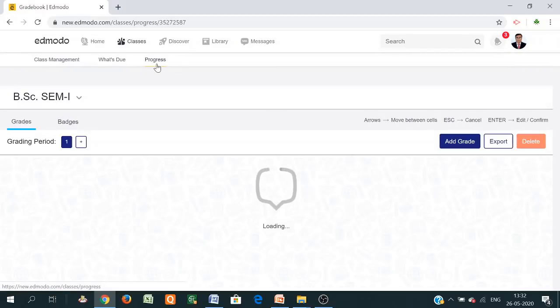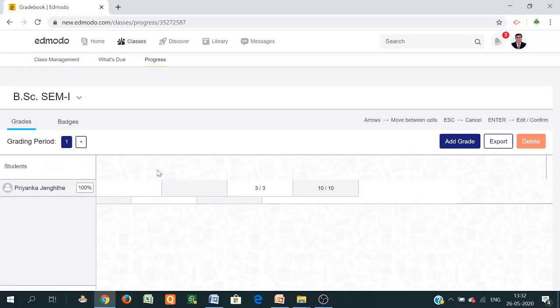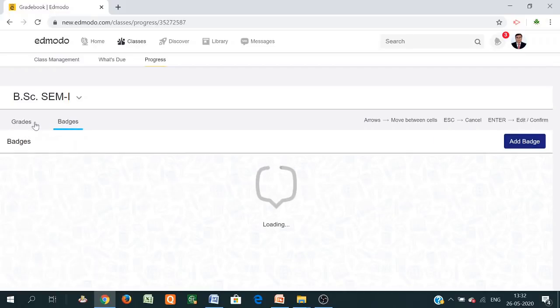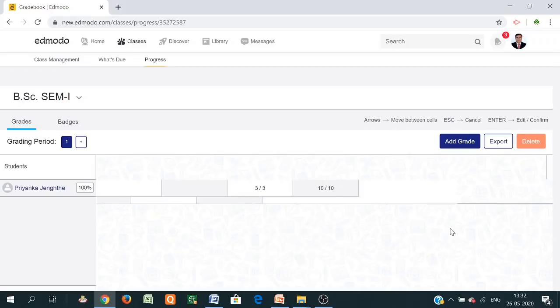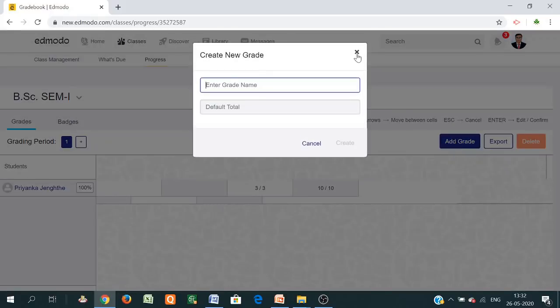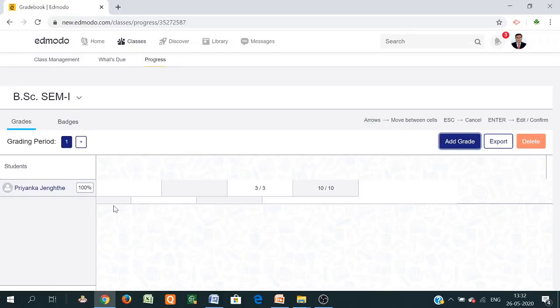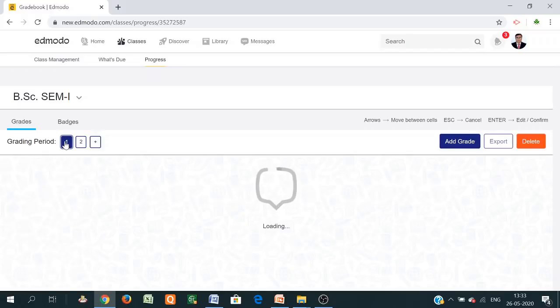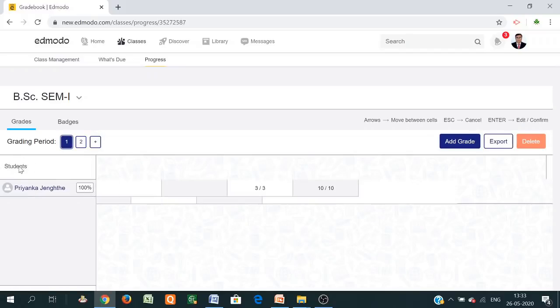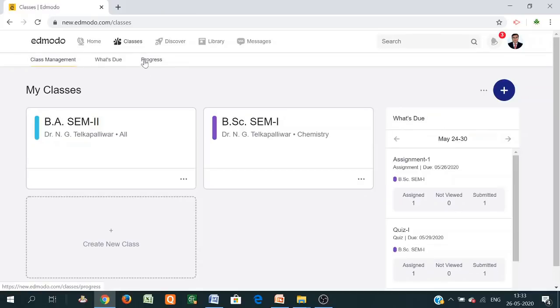Then progress. Once the student has submitted the assignment, the grade can be shown here for the particular assignment. Plus there is create new grading system, etc. So this is shown here. This is the assignment, this is 3, 10, etc. Suppose there are 100 students here, you can find student 1, student 3, their names, their passing rate, etc., and assignment number 1, 2, etc. are shown here. So this is the progress bar.